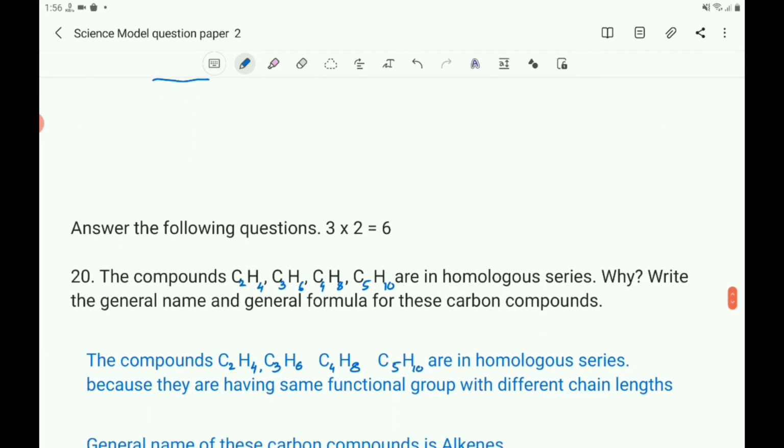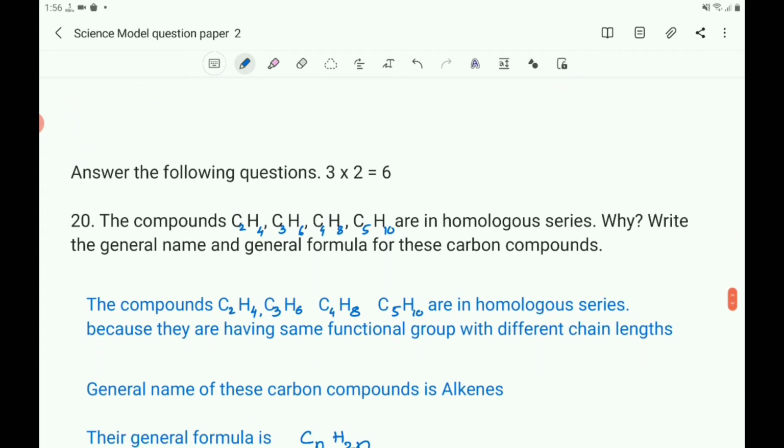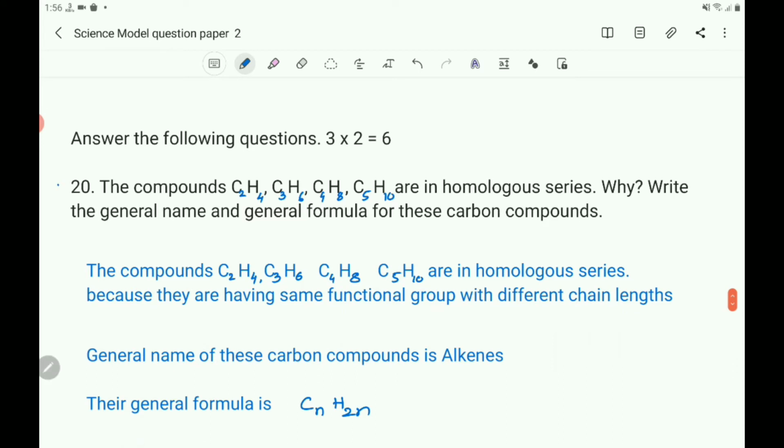Then 2 marks questions. 3 questions are there. So the 20th question. The compounds C2H4, C3H6, C4H8 and C5H10 are in a homologous series. Why? And write the general name and general formula for these carbon compounds.